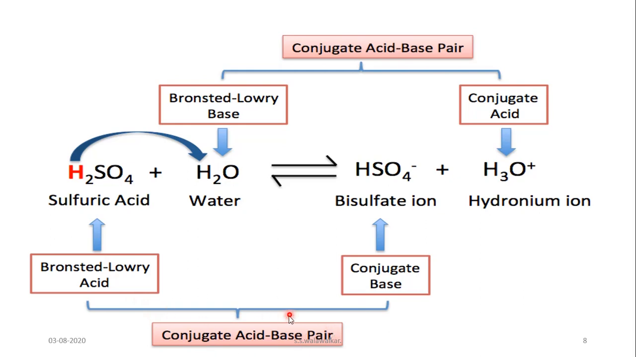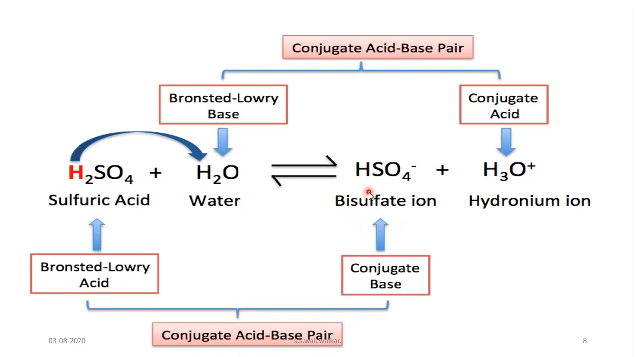So this is acid 1 and this is base 1. The first acid base pair is H2SO4 and HSO4 ion, that is bisulfate ion, one conjugate acid base pair. And another conjugate acid base pair in this reaction is water and hydronium ion. See here, these two differ by only one proton, and these two also differ by only one proton. So conjugate acid base pairs differ by one proton.